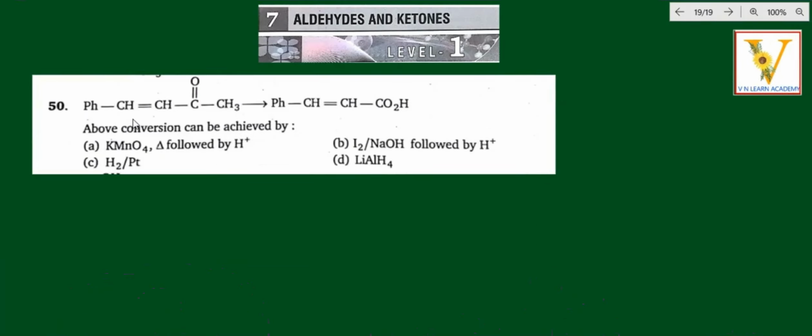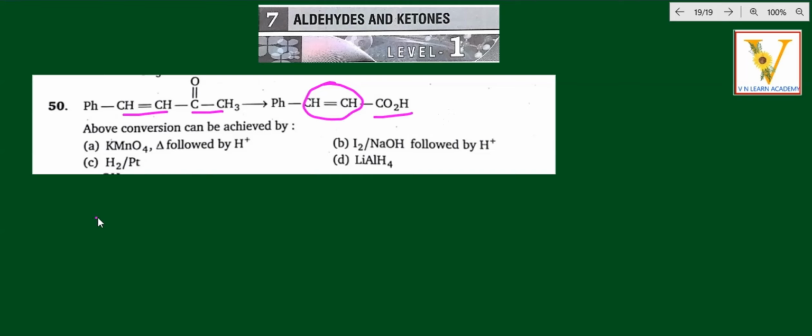Can be achieved by. Here we have PhCH=CH-C(=O)-CH3. The double bond is safe and doesn't break. The double bond is available here also, so in the product the double bond is also safe. Only the methyl keto group is converted to an acidic group. Now we have to check how this is possible.